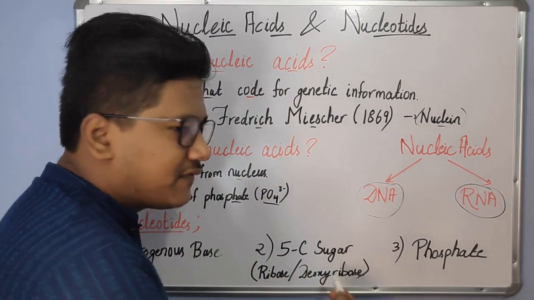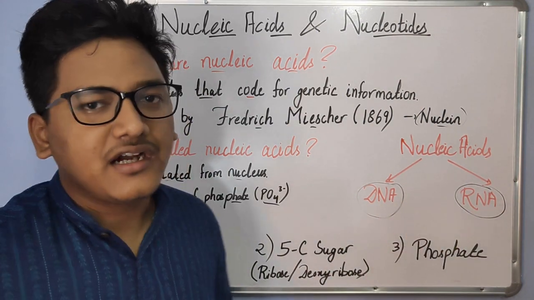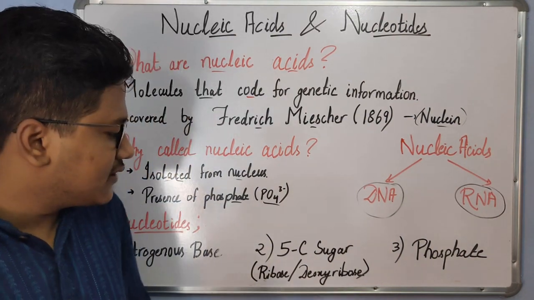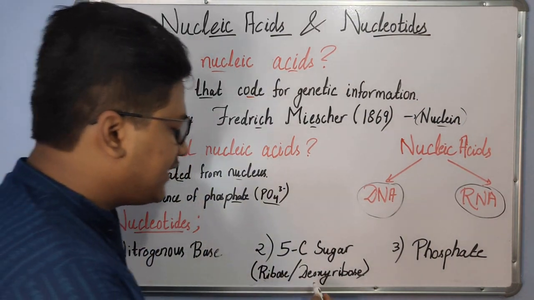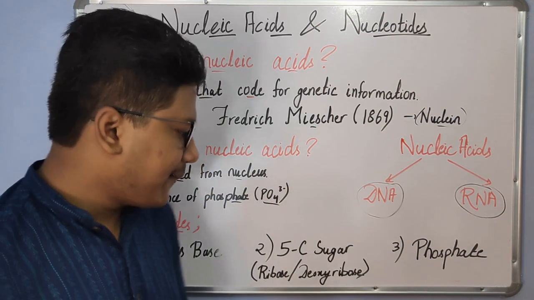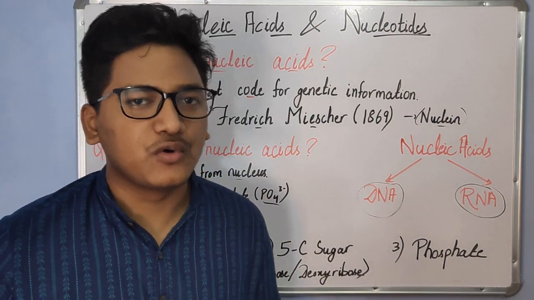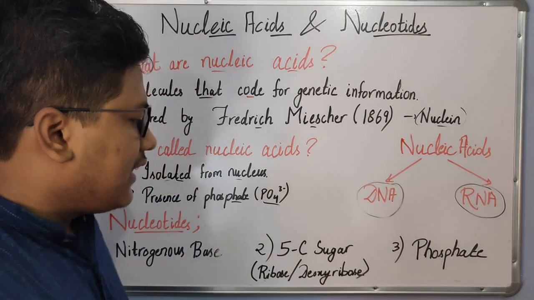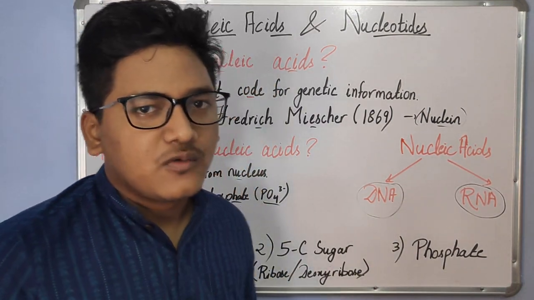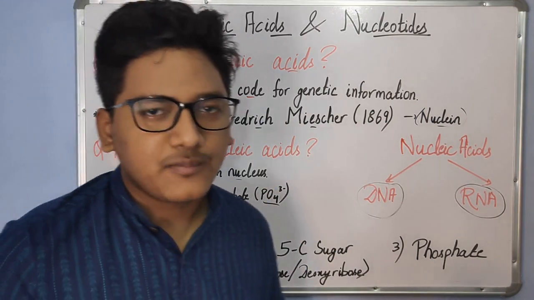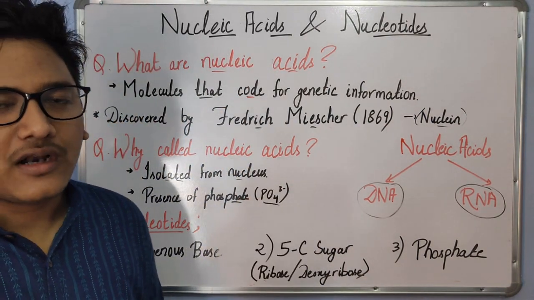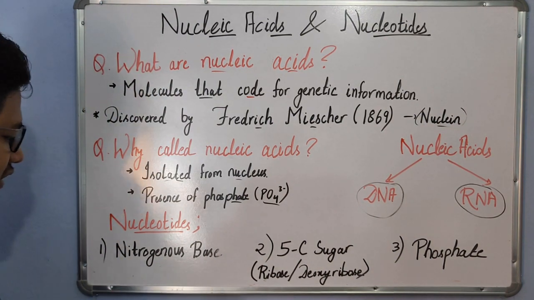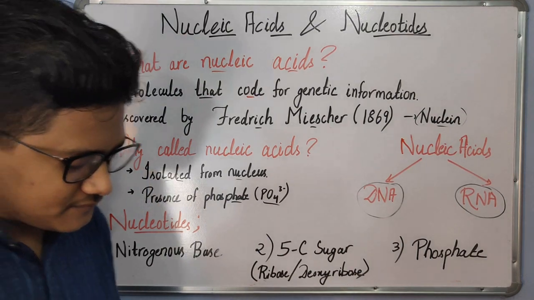And because of this difference, the DNA and RNA are classified differently. In case of ribose, it is a simple 5-carbon sugar, but in case of deoxyribose, there is an absence of the hydroxyl group in the second position of the carbon, and that's why it is a deoxyribose. And the third group is a phosphate group, which imparts the negative or acidic property to the DNA or RNA. So let's look into the details of each component, and we will start with the nitrogenous bases.